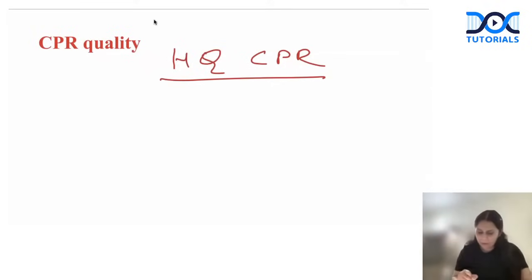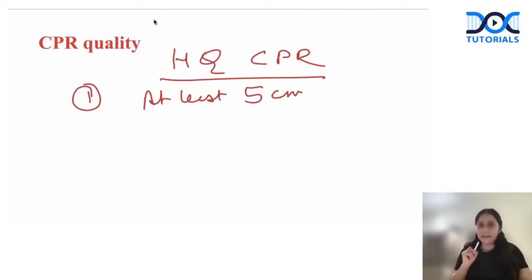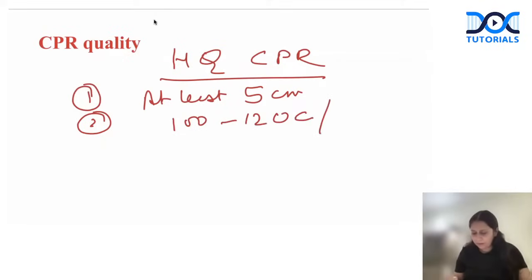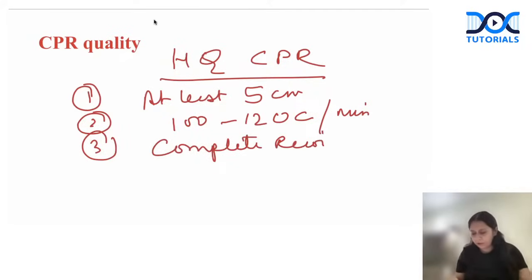5 points. Number 1, push hard. How hard? At least 5 centimeters. Number 2, push fast. How fast? Between 100 to 120 compressions per minute. Then third, allow complete recoil. If you do not allow complete recoil, the next compression would be a useless compression.